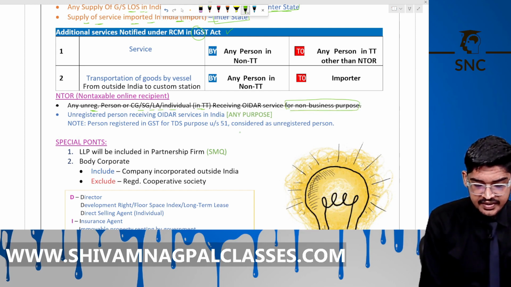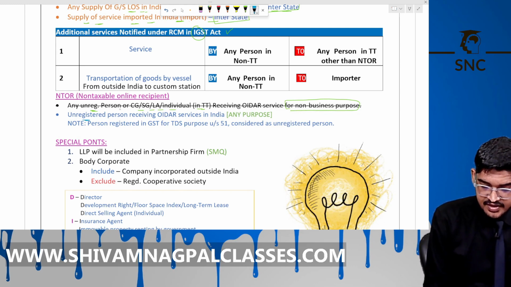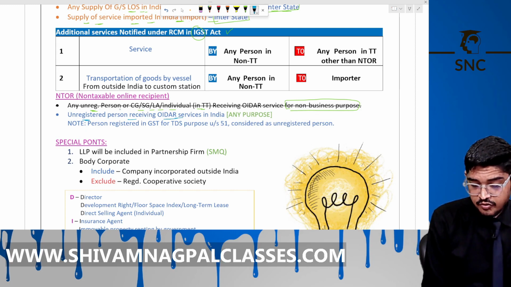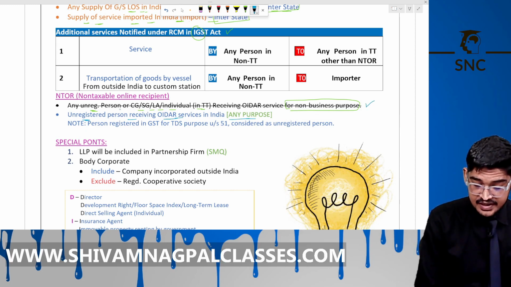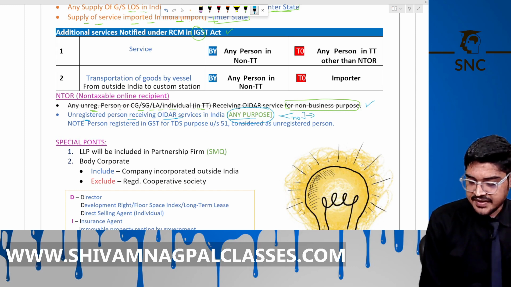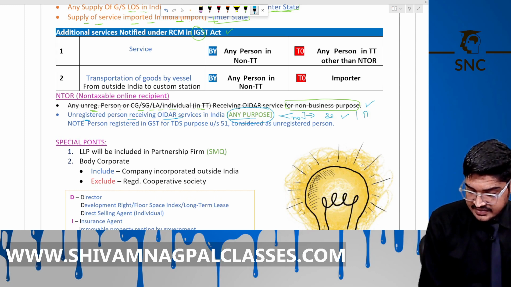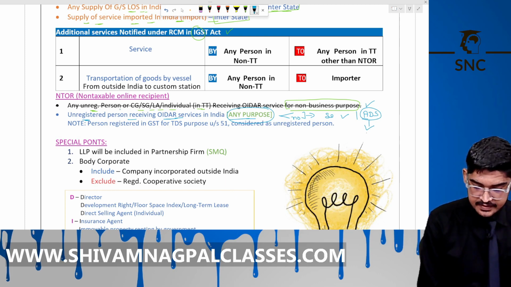But this is amended now. Now the new definition is an unregistered person receiving OIDAR services in India for any purpose. Earlier it was for non-business purpose. Now it is for any purpose, for business purpose or non-business purpose. Just like I am taking the service of Google Drive and Google ad services, I am not registered, taking it for business purpose, then this is taxable under the FCM.